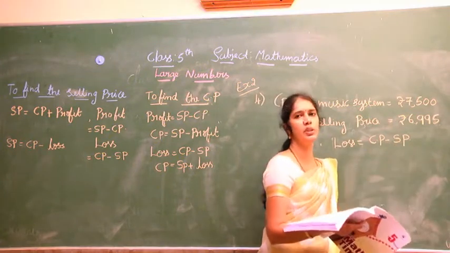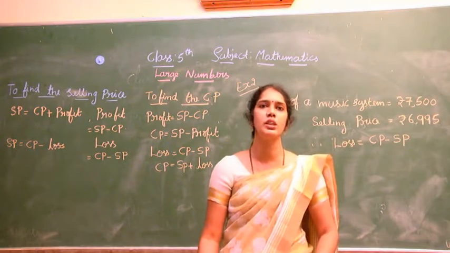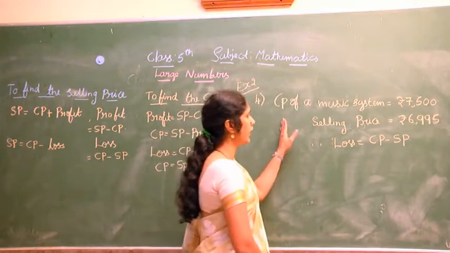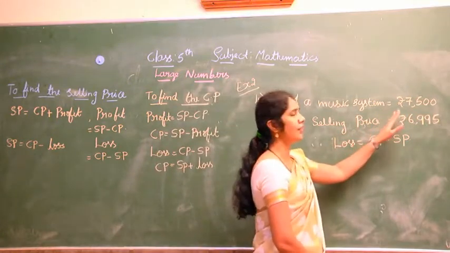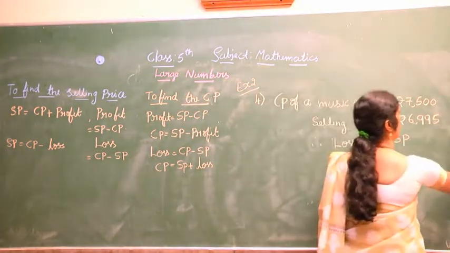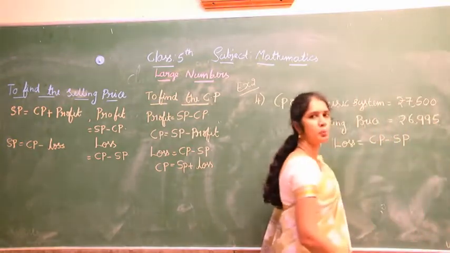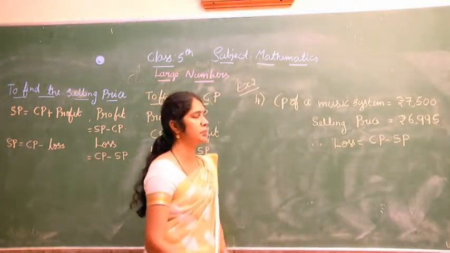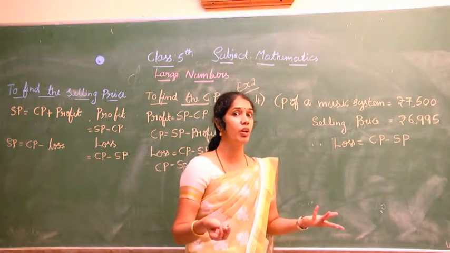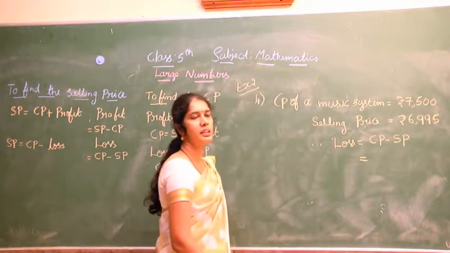Selling price is 6,995. Did he make a profit or loss? Here you can observe that the cost price, 7,500, is greater than the selling price. If the cost price is greater than the selling price, of course he has got a loss. How much loss? We will find out. Loss equals cost price minus selling price.